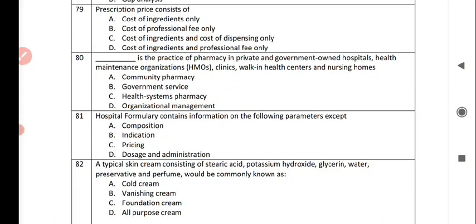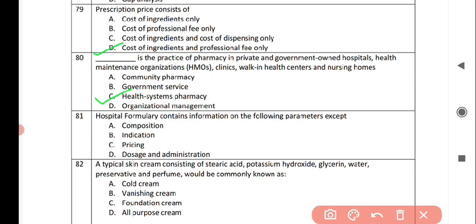Next question is, the prescription price consists of, and the correct answer is option D, it consists of cost of ingredients and professional fee only. Next question is, dash is the practice of pharmacy in private and government owned hospitals, health maintenance organizations, clinics, walk-in health centers and nursing homes. So the correct answer is option C, that is health system pharmacy is a practice of pharmacy.